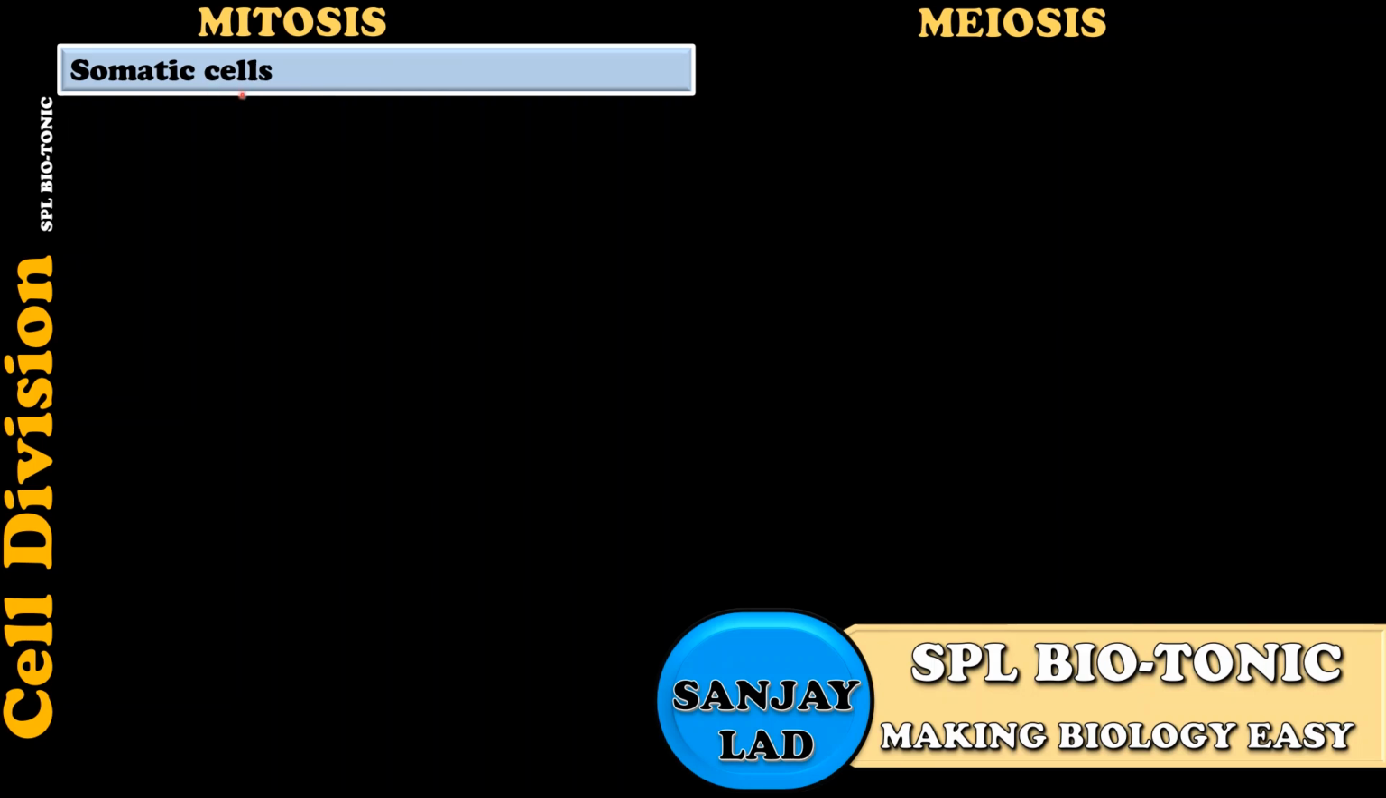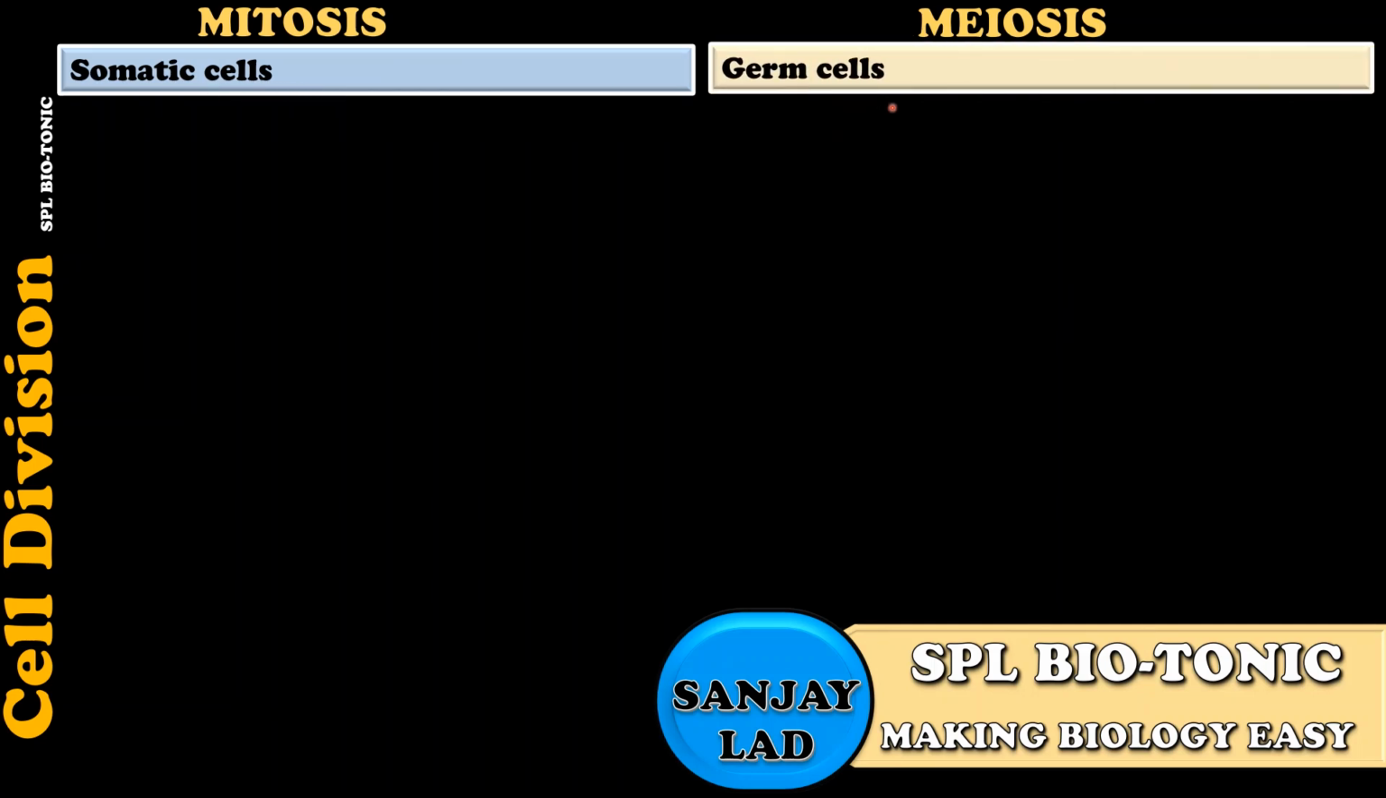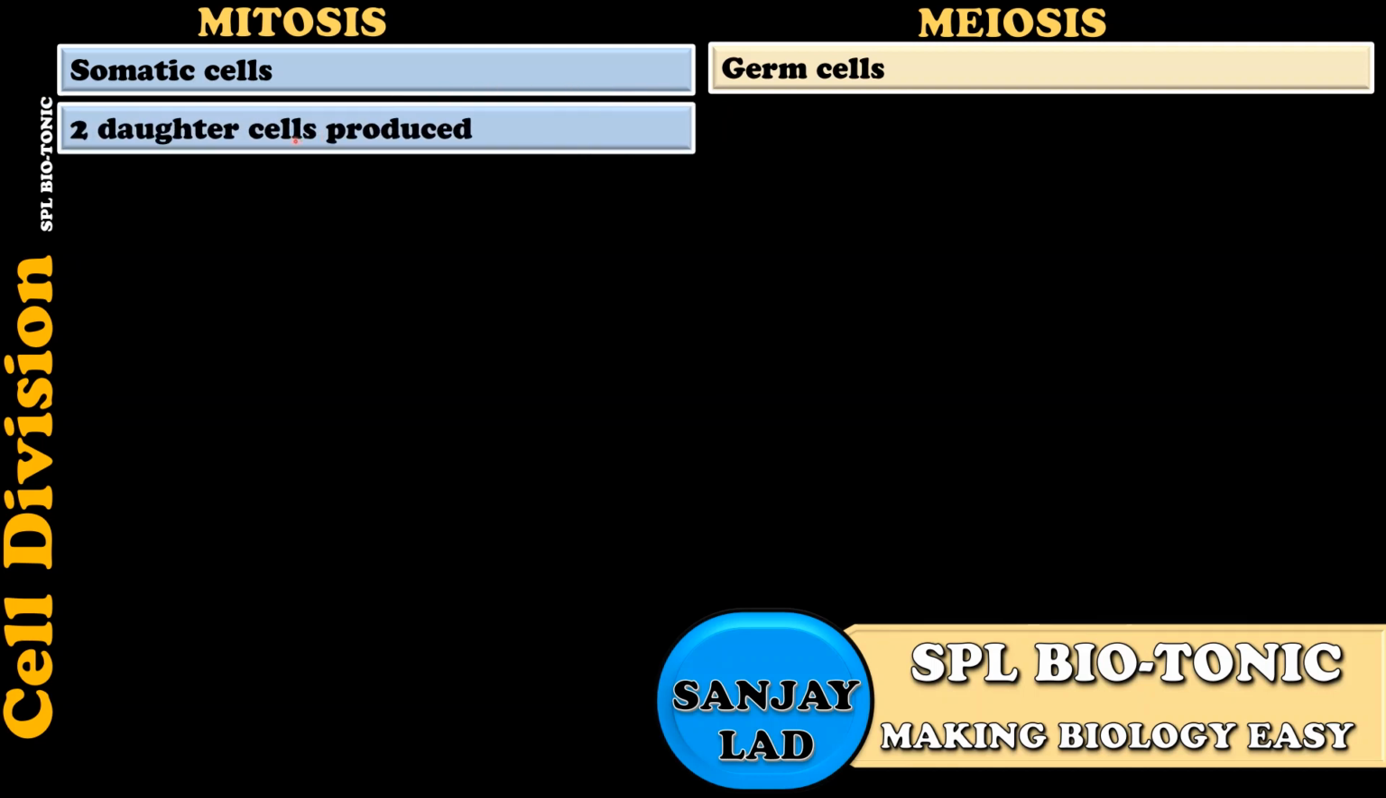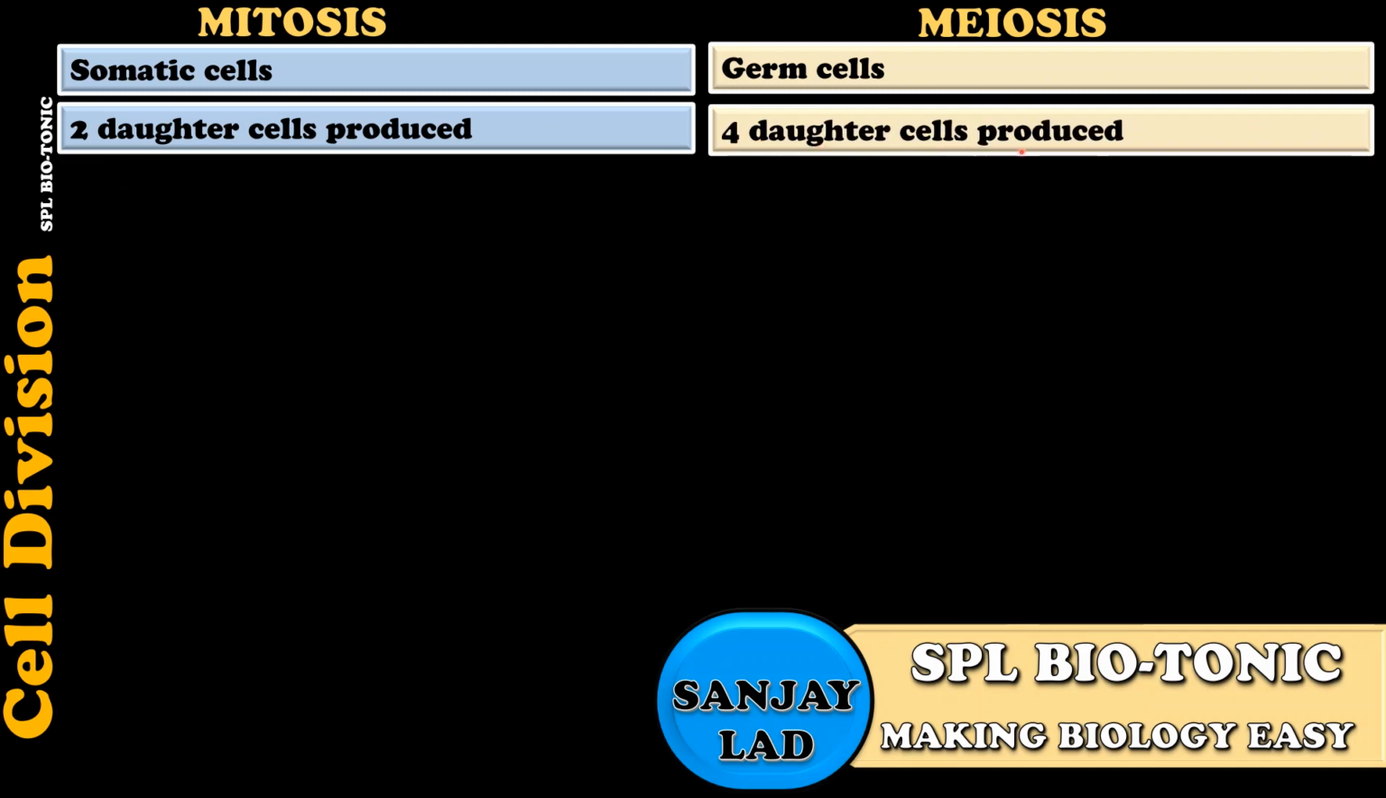Students, in the last lecture, we talked about mitosis and meiosis. Now, in this session, we'll be mainly focusing on the differences between mitosis and meiosis. Students, mitosis takes place in somatic cells, whereas meiosis takes place in germ cells. At the end of mitosis, two daughter cells are produced, whereas in case of meiosis, four daughter cells are produced.